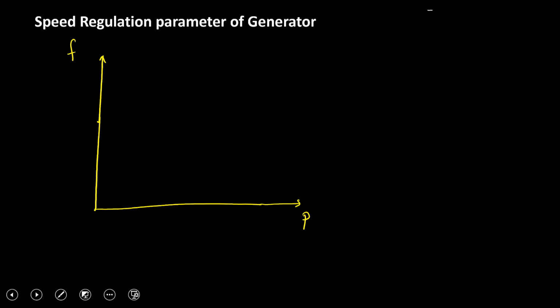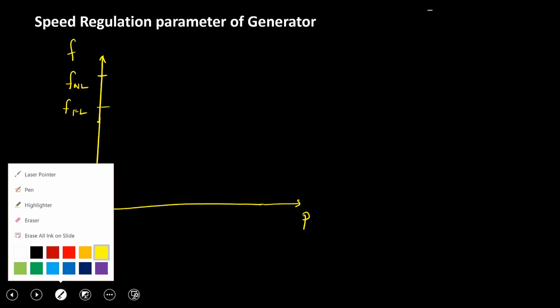So it is the curve between the frequency variation and the power output of the generator. Suppose here FNL is the no load frequency, and FFL is the full load frequency of the generator.